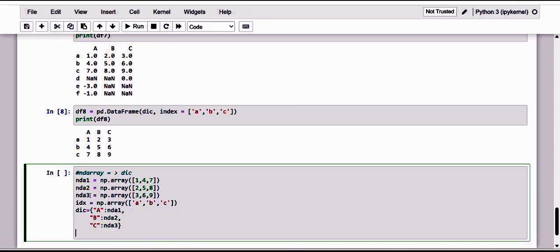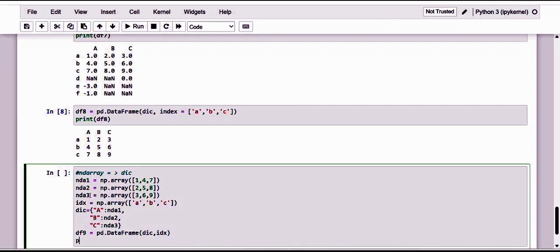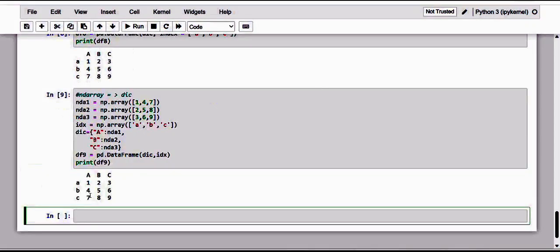Now let me create our new data frame, and this is pd.DataFrame. What is the first one? It is all about the data, which I have given in the dictionary variable dic, and next the index. Let me execute it and see what is there in the data frame. See here, dear friends.